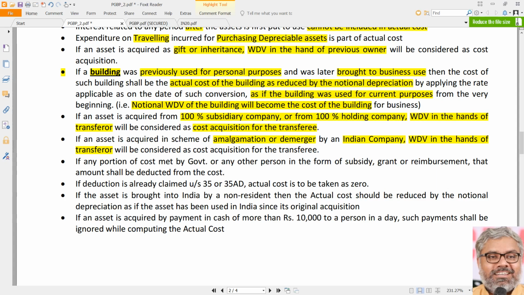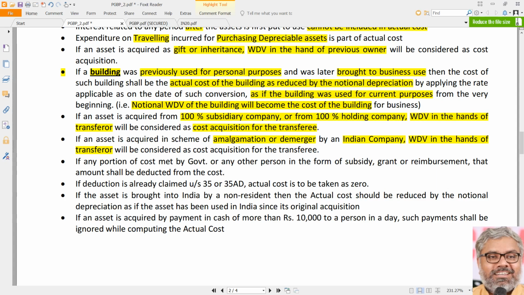In other words, for understanding purposes, should we provide 5% rate of depreciation or 10% rate of depreciation, sir, is the question. Because residential buildings 5%, commercial buildings we know that the rate of depreciation on buildings is 10%. The answer is we have to provide 10% rate of depreciation only. Why? Because that is the rate of depreciation for commercial usage. But no, it was not used for commercial usage since the beginning. That is why the law is telling you have to consider as if the building was used for current purposes from the very beginning. That is an assumption.